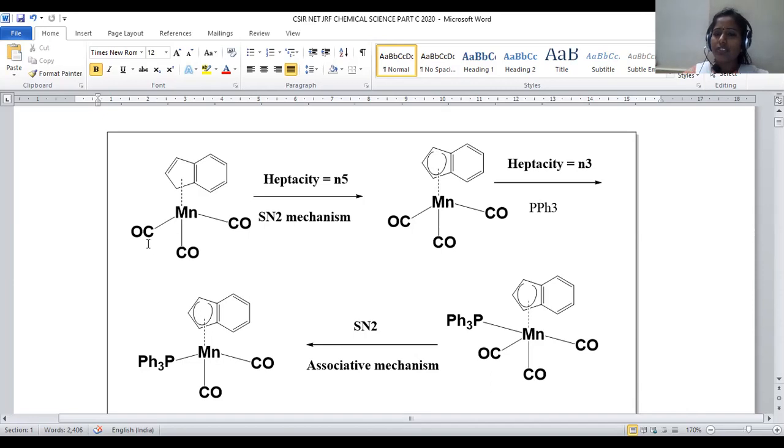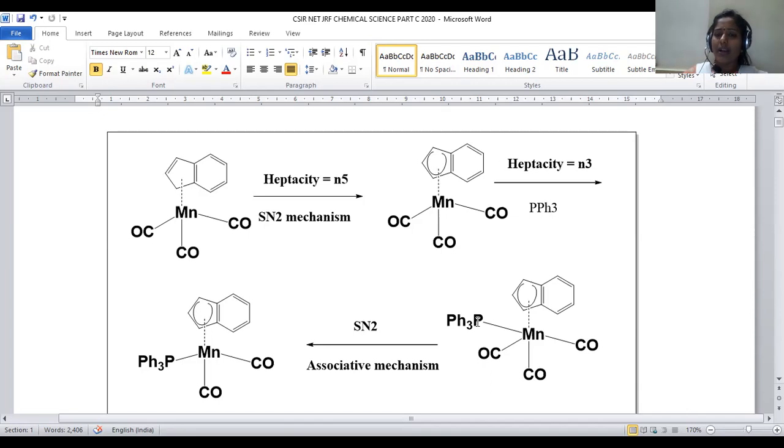So we have to generate electron deficiency on the central metal by reducing its hapticity. Hapticity is the number of electrons released by the ligand. Here the indenyl moiety initially releases 5 electrons to the manganese. In the second case, we reduce the hapticity to eta-3, so that one site becomes vacant on the manganese, which is susceptible to reaction with the new ligand, triphenylphosphine.